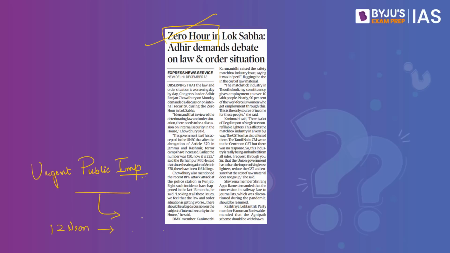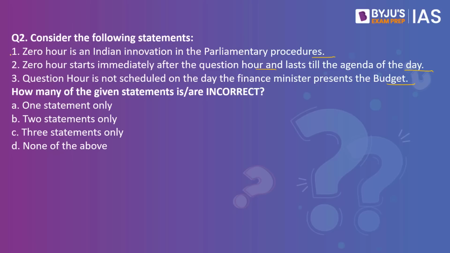So remember this point that Zero Hour is an Indian innovation in the field of parliamentary procedures, and this has been in existence since the year 1962. So statement number 1 here is correct. Now, the Zero Hour starts immediately after the end of question hour, and this lasts till the agenda of the day. So statement number 2 is also correct.